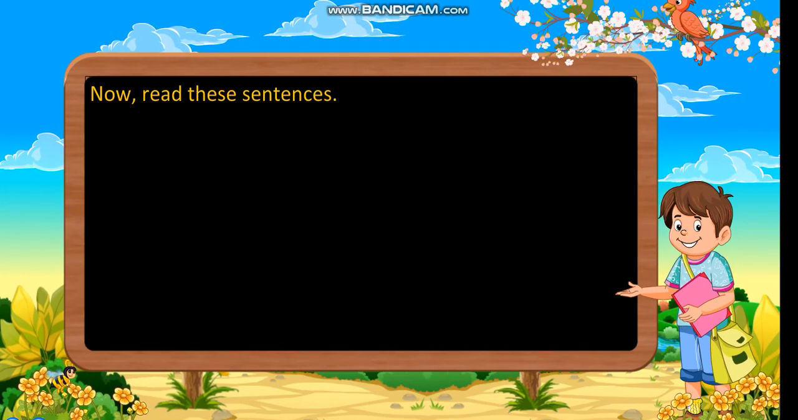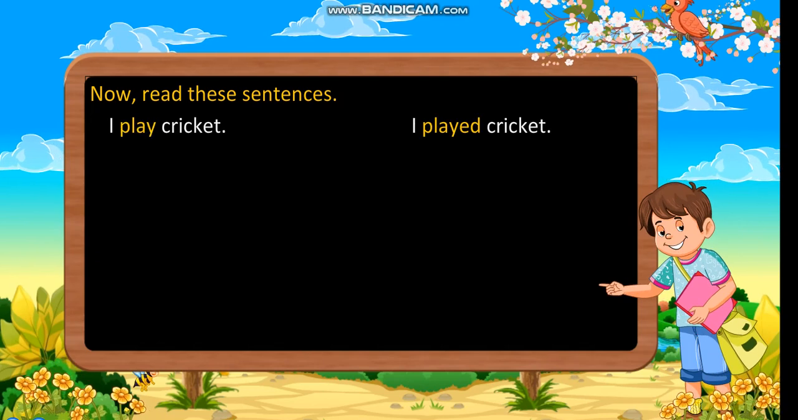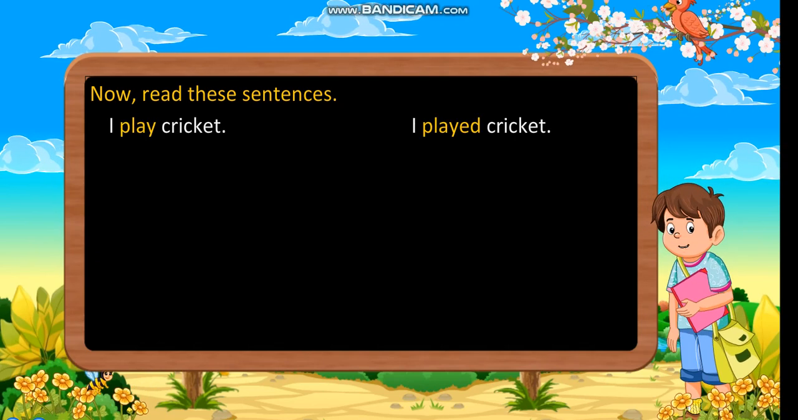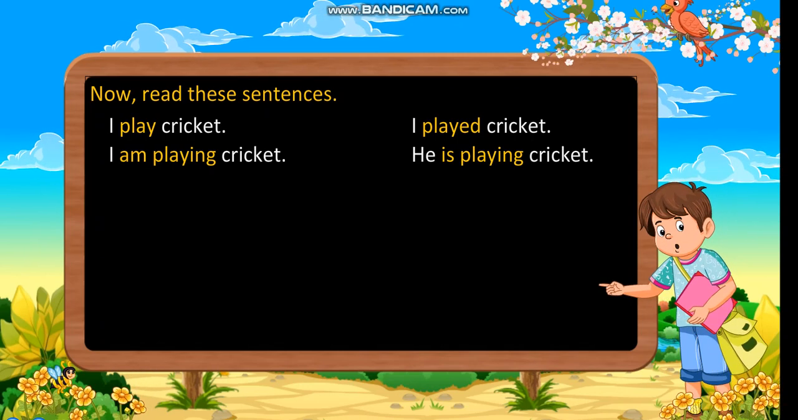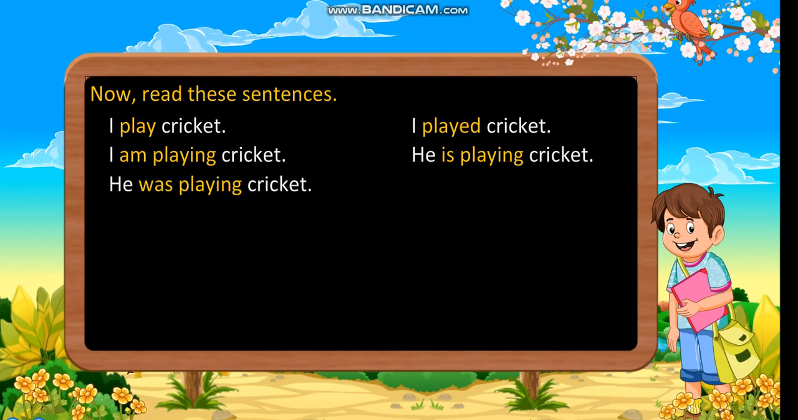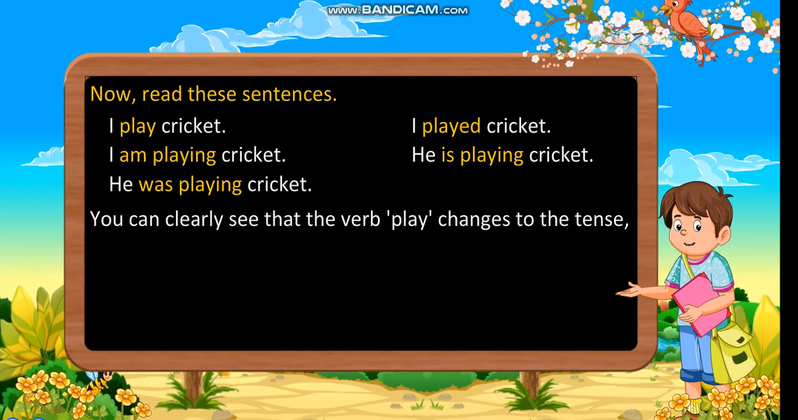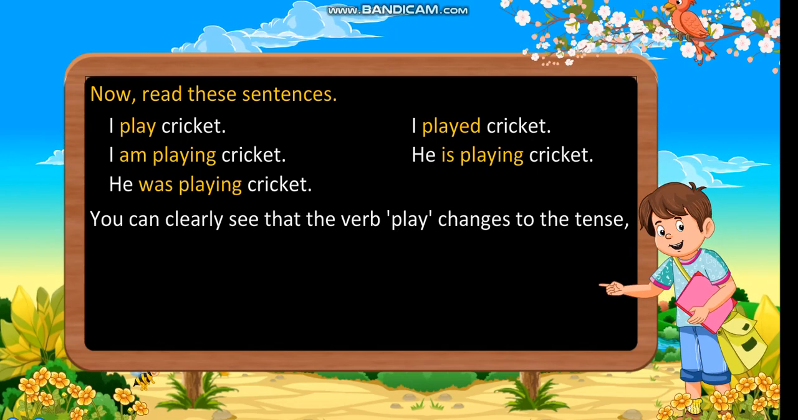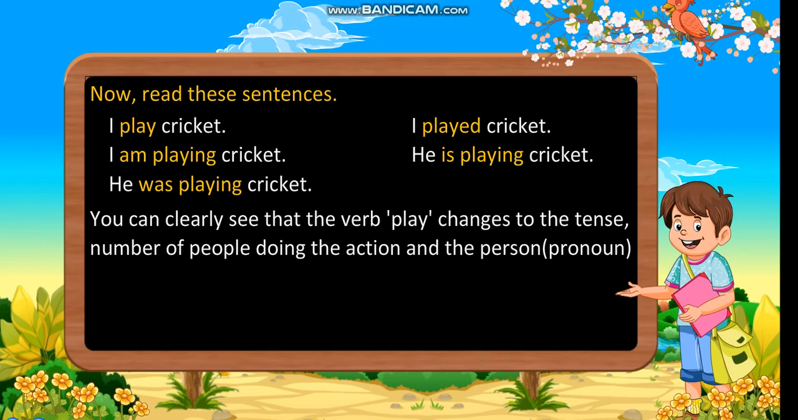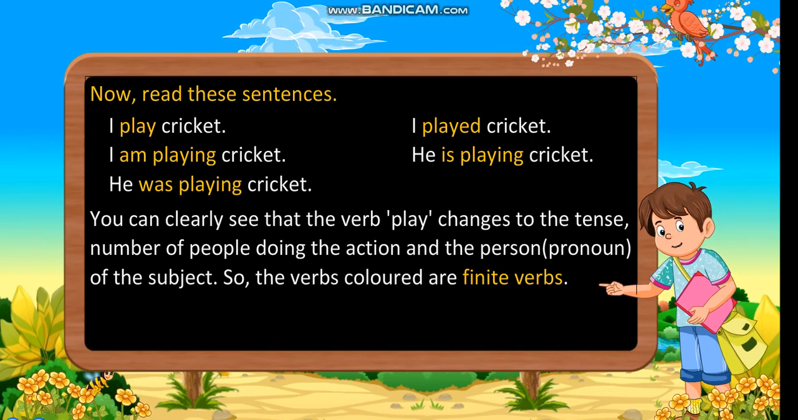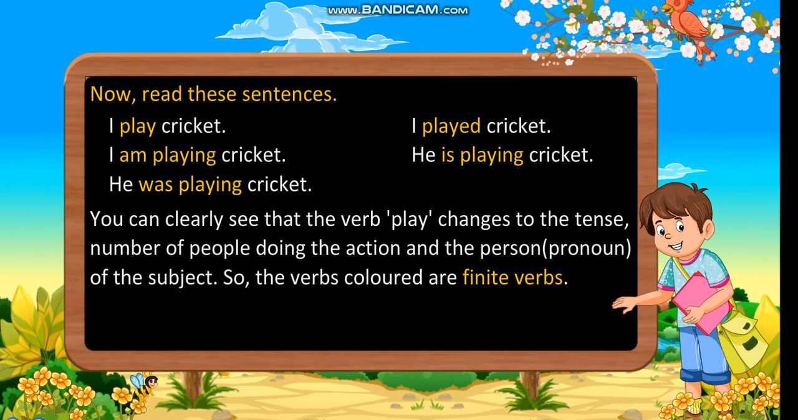Now read these sentences. I play cricket. I played cricket. I am playing cricket. He is playing cricket. He was playing cricket. You can clearly see that the verb play changes according to the tense, the number of people doing the action, and the person, pronoun of the subject. So the verbs colored are finite verbs.